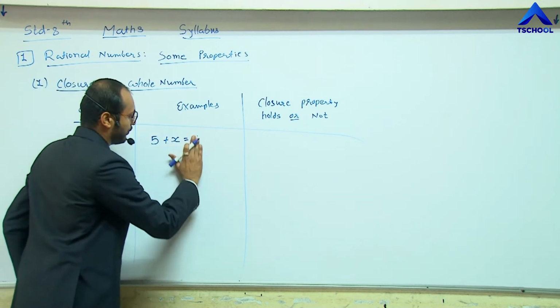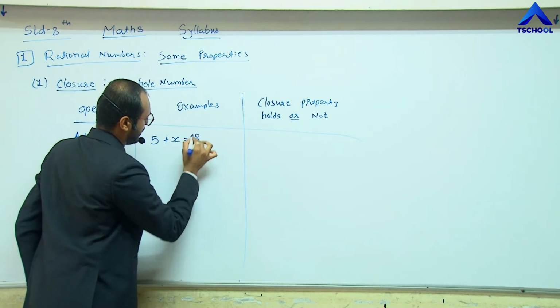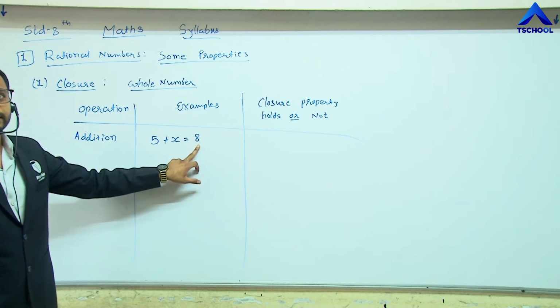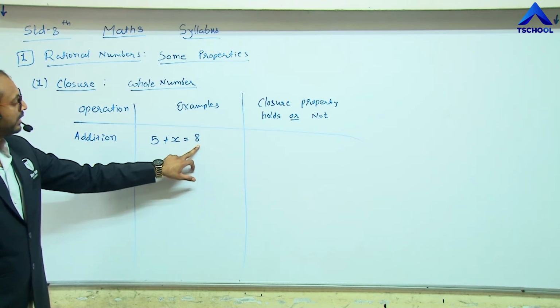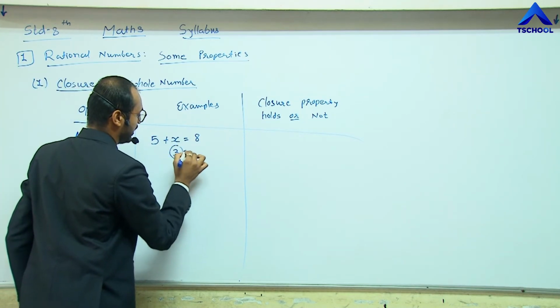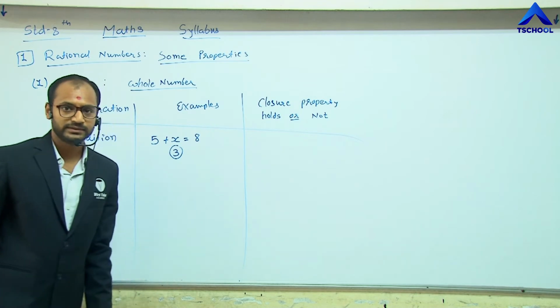Sorry, 5 plus x equals 8. For what value of x do we get this addition result 8? For x equals 3, we get the result 8.